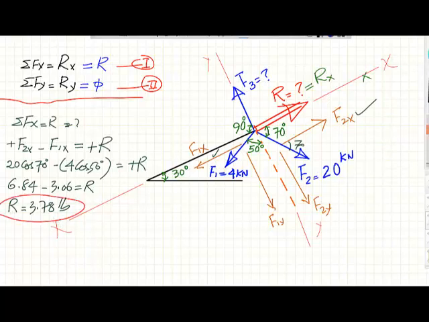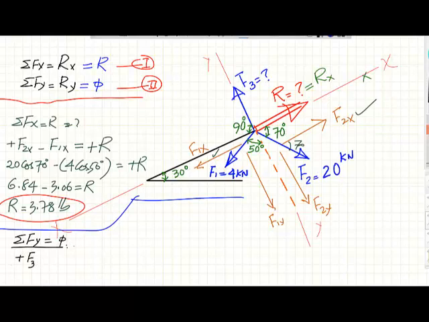Now we can move to the sum of all forces in the y direction equal to Ry, which is equal to 0. So we'll do that. Sum of all forces in the y direction is equal to 0, and that will be plus F3.